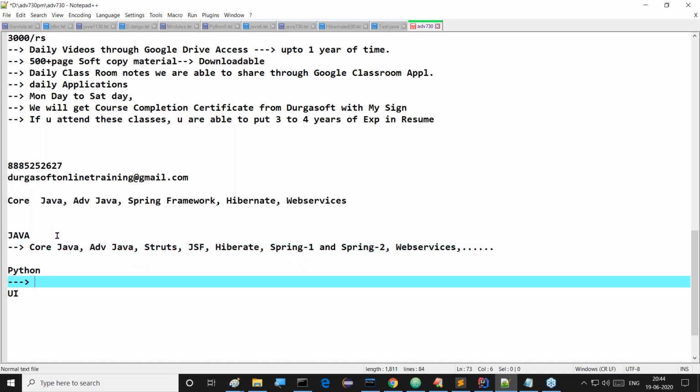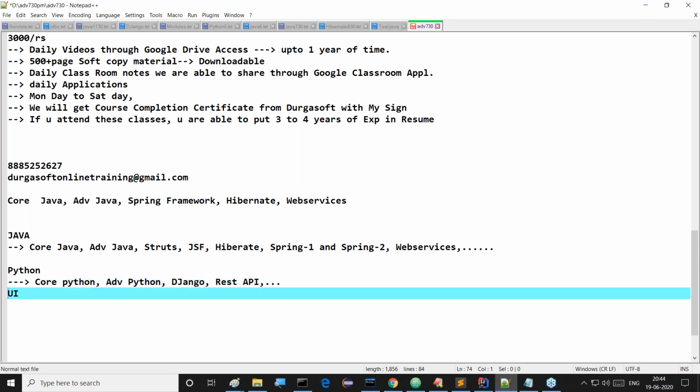In the case of Python, what I am teaching now, we can observe this clearly. Core Python I can teach, and next one is advanced Python. There is no separate classification, but people are giving this classification. Django. Then after that, REST API, and so on. If anything is remaining, I'm able to teach that there.